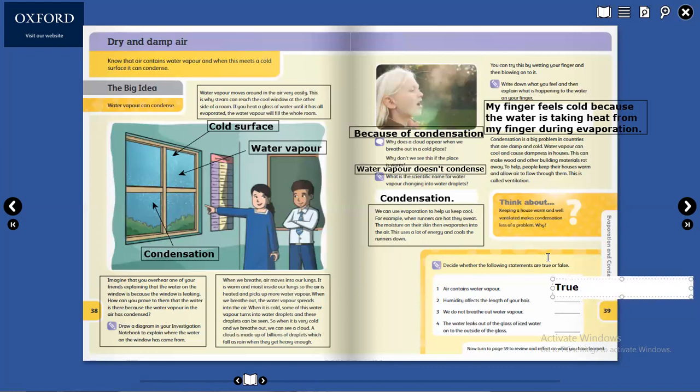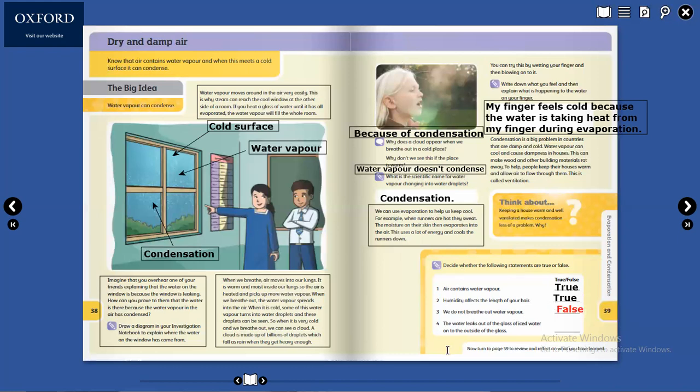Air contains water vapor. Then, humidity affects the length of your hair. Yes or no? True. Nice. Number three, we do not breathe out water vapor. False. Very nice. That's great.